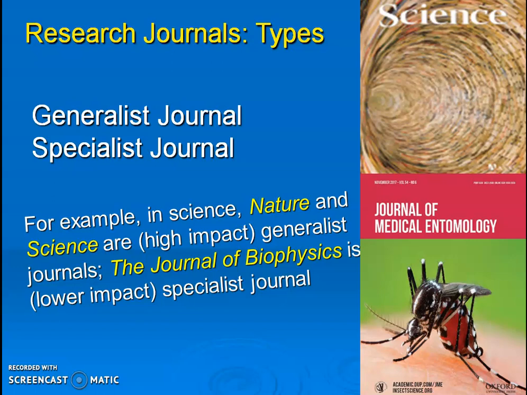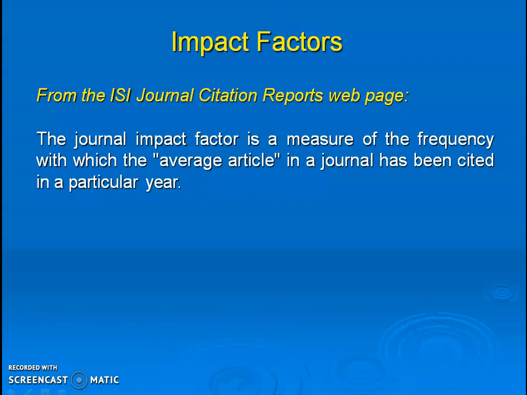Here, Nature and Science are high impact journals, while the Journal of Biophysics is lower impact. What is impact? You can ask, what is high impact and low impact? Impact factors. There are several journals available, so we rank the journals based on their impact. The ISI Journal Citation Reports is used for the journal impact factor calculation. The journal impact factor is a measure of the frequency with which the average article in a journal has been cited in a particular year.